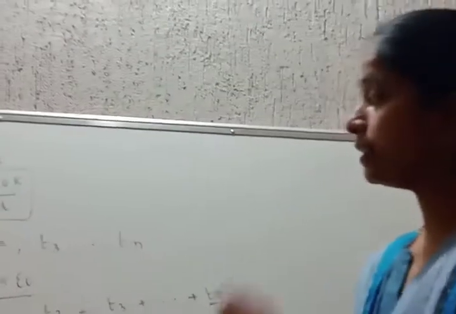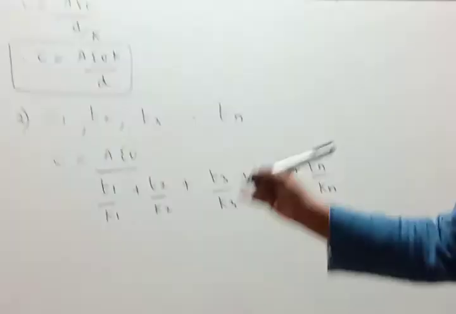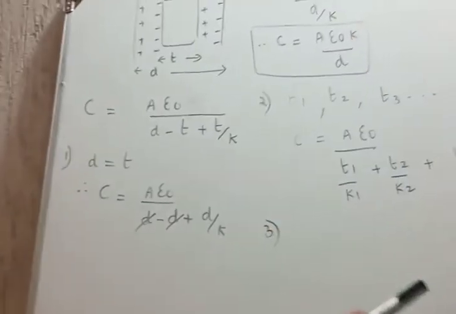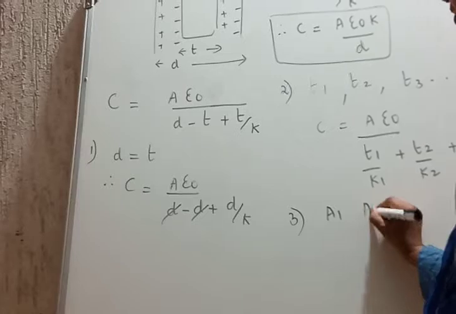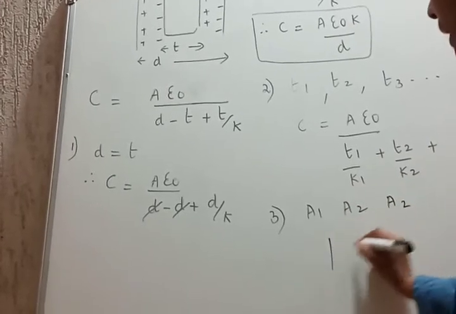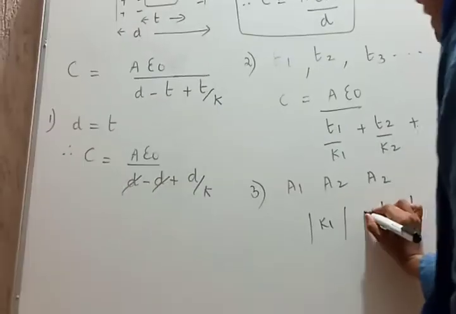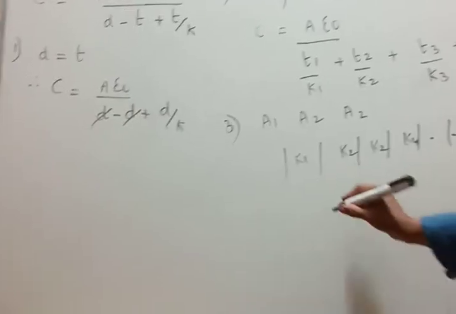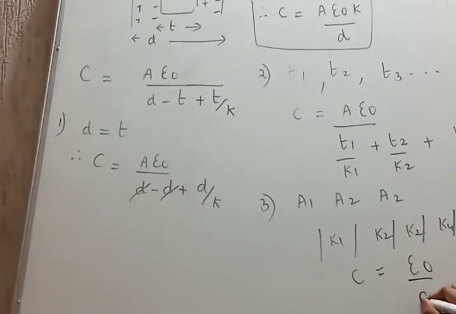Are you okay? This is when various dielectrics of various thicknesses T1, T2, T3 and so on occupy the space between the parallel plates. Next, point number 3. If the areas of each of the plates are respectively A1, A2, A3 like this. The areas of each of the parallel plates are like this, A1, A2, with a medium of dielectric constants K1, K2, K3, K4 and so on. Then how will the expression become? Pay attention to this. It will be epsilon naught divided by D.